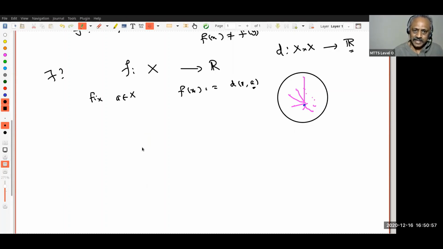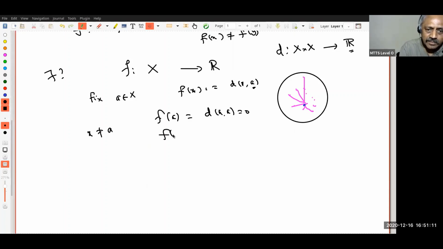And how many functions did I have? For every a I have got one. Now let's look at something very interesting. What is f of a? That is distance between a and a, which is 0. And suppose x is not equal to a, what is f of x? That is distance between x and a, and naturally it's positive.